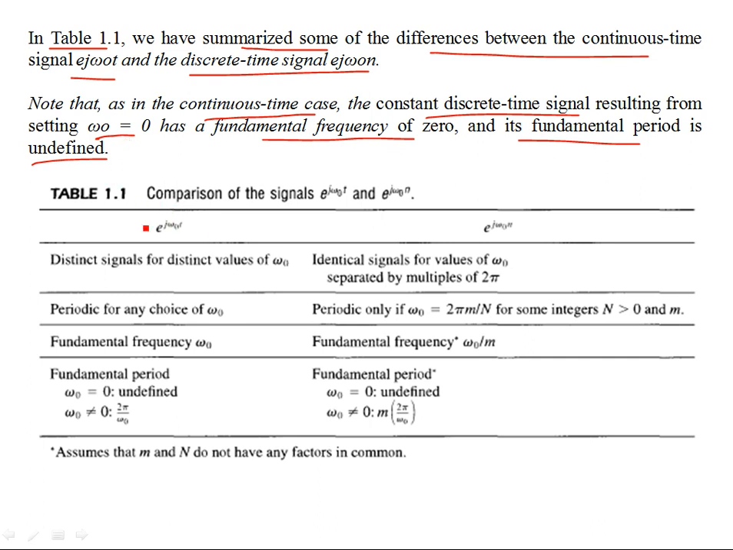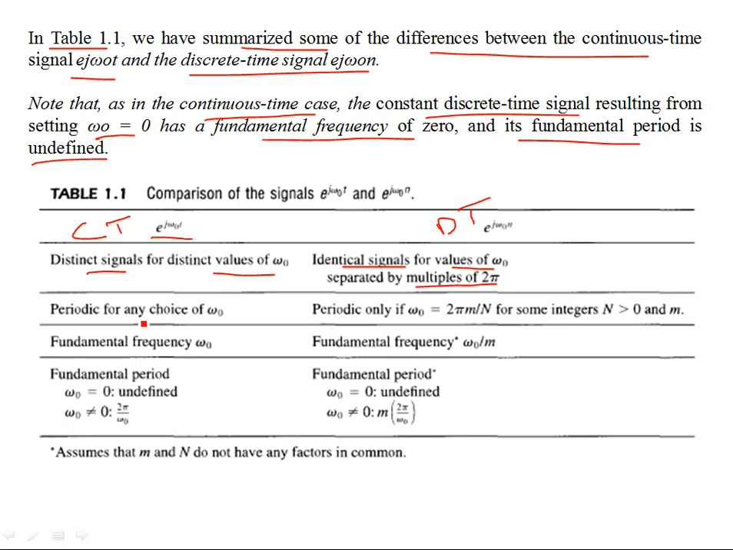This column is for the continuous time case, and the other column is for the discrete time sinusoid, e.g. omega naught n, and you can see the difference. In the continuous case we have distinct signals for distinct values of omega naught, but in the discrete case we have identical signals having the same frequency omega naught if they're separated by multiples of 2 pi. So that's the first difference.